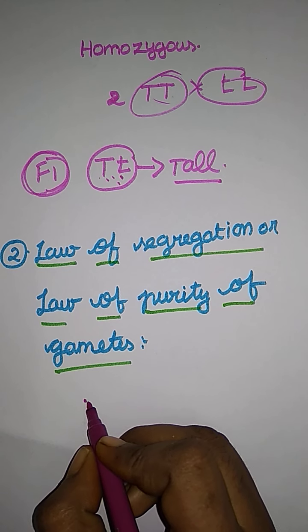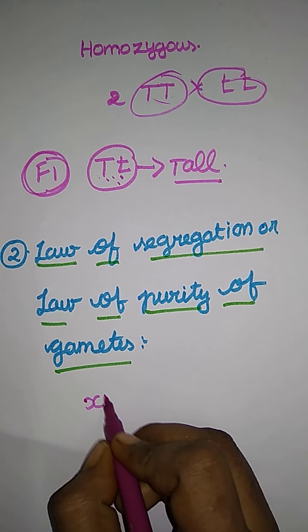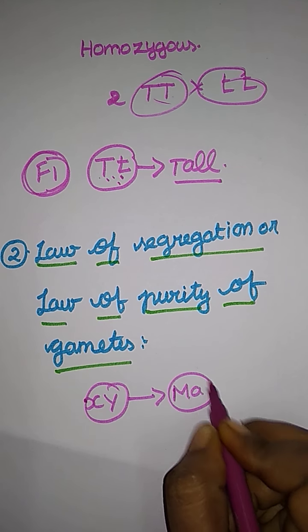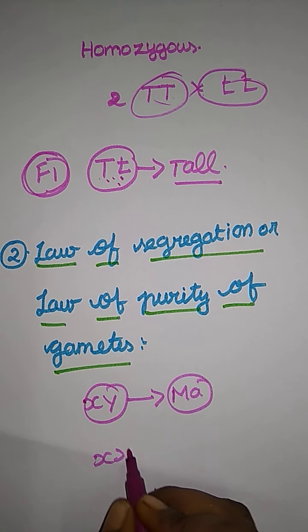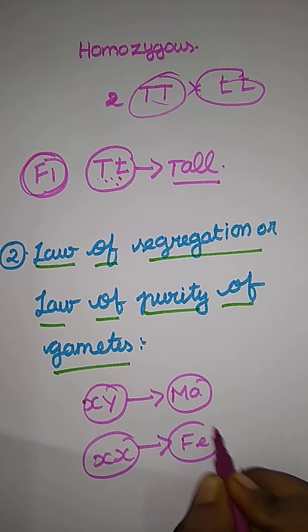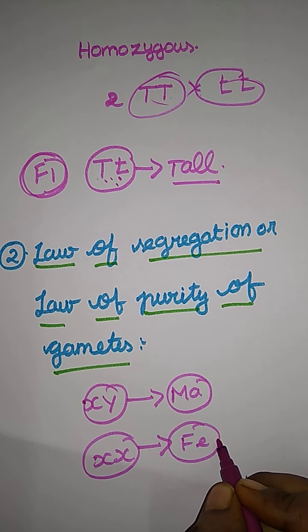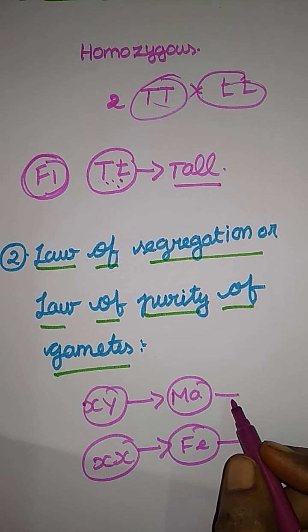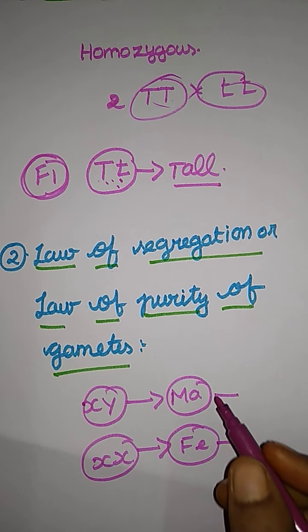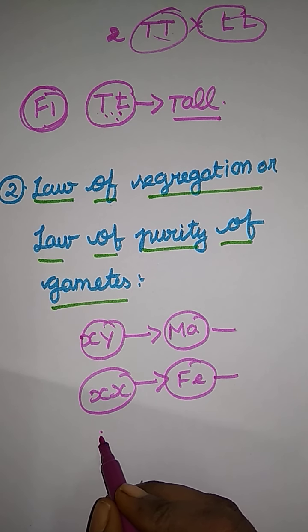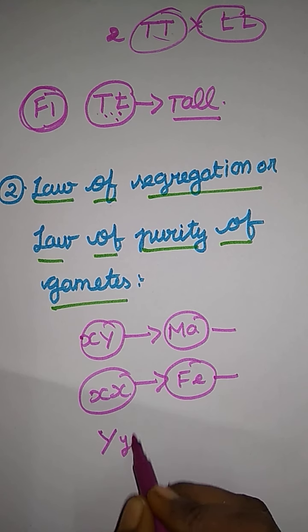Male gametes have an XY chromosome pattern. This is for a male. And XX chromosome, this is for a female. Here they have the same chromosomal pattern. Here they have a heterozygous chromosomal pattern. They are two different types. And the same is true in a plant: just take a plant, they have a capital Y and a small y.